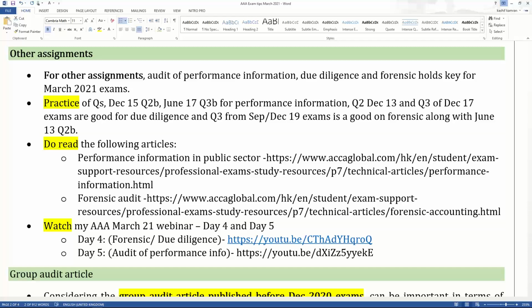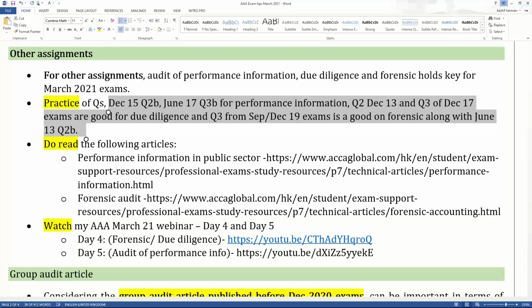So you need to practice questions from December 2015 exams, question number 2B, and June 17 question number 3B for performance information. You need to practice question number 2 from the December 13 exams and question number 3 from the December 17 exams for due diligence. And you need to practice question number 3 from December 19 exams for forensic, along with the June 13 question number 2B. So I've given you the recommendable questions in bullet number 2. I hope you can all see that.